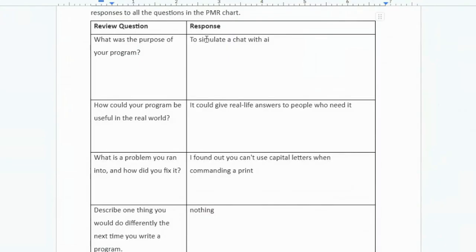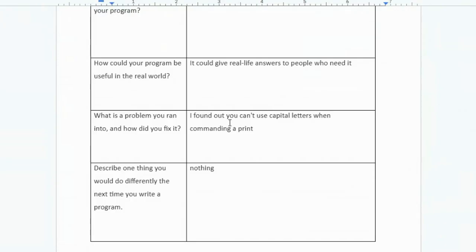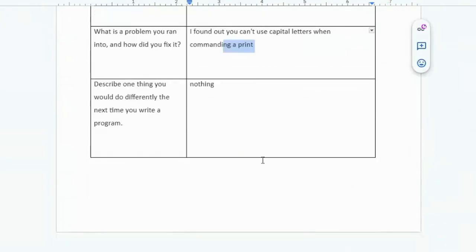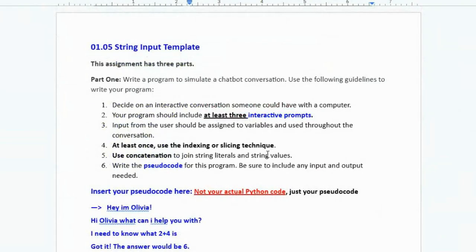Let's see, this says somebody chat with AI. You give real life answers to people independent. You can't capitalize Brent. Good job. Wouldn't do anything different next time. All right. Well, let's look at your actual program here.